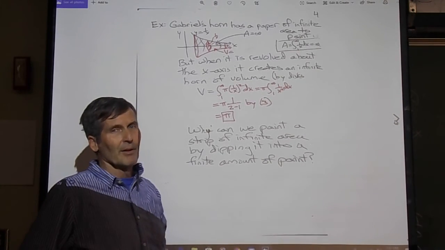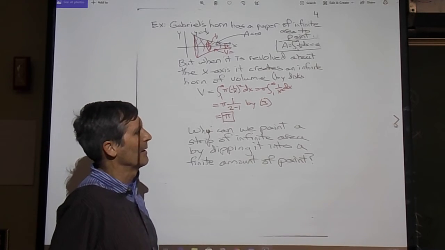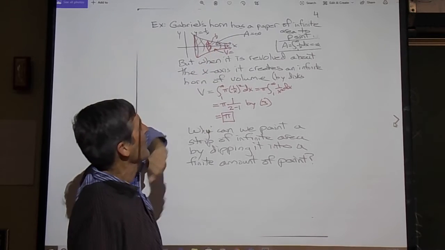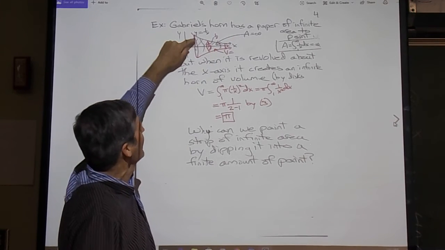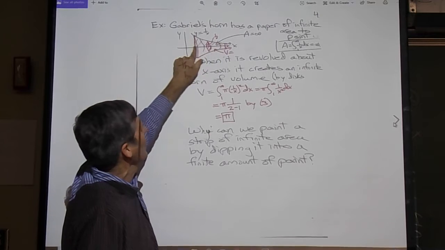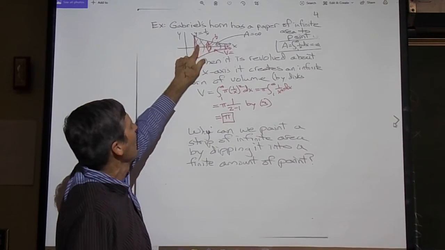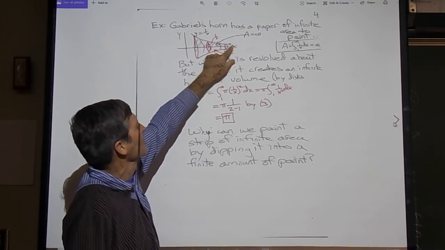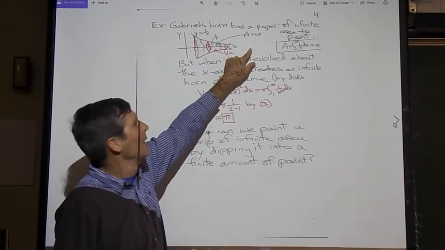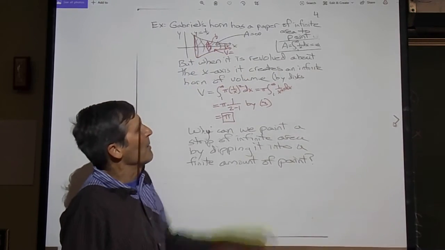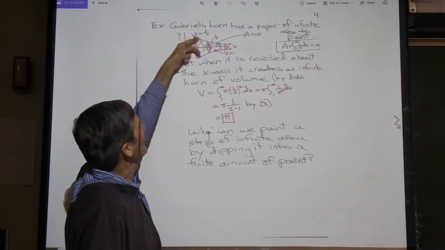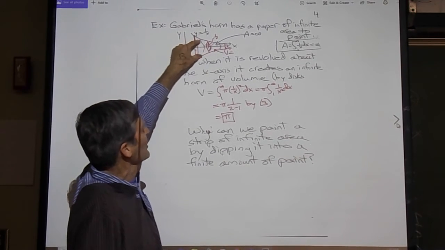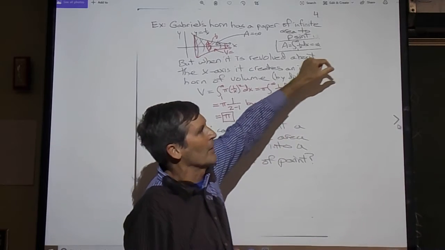Here's a fun example. This kind of makes an interesting case for improper integrals. This is called Gabriel's horn. It's a problem out of your book. Suppose I take the y equals 1 over x function that we already did, our second example, and we found out the area of this infinite strip is infinity, right? If you tried to paint that, you can't. It takes an infinite amount of paint. But now suppose we take this infinite strip and we twirl it around the x-axis like that and create a horn. Gabriel's horn, so Gabriel can stand off in heaven and blow the horn.